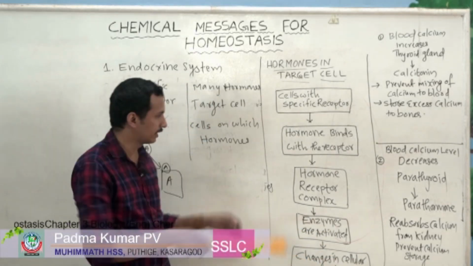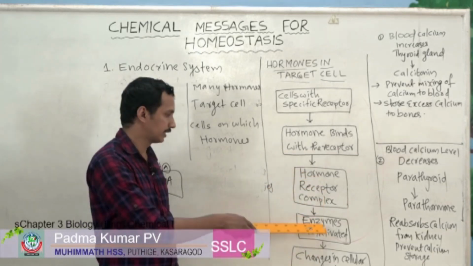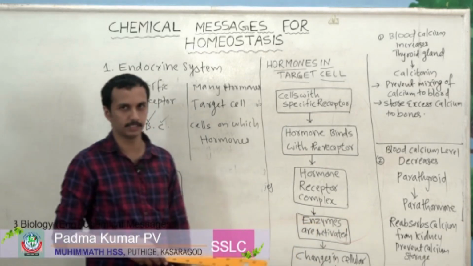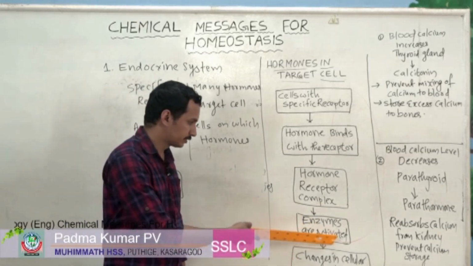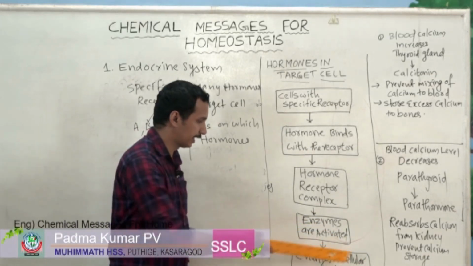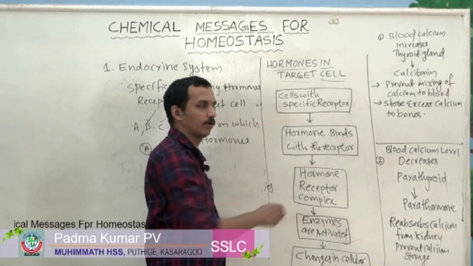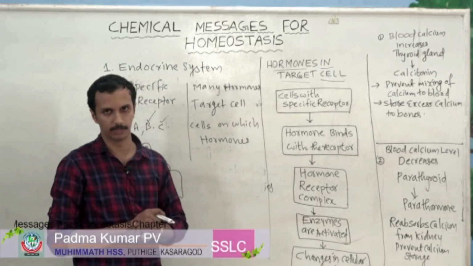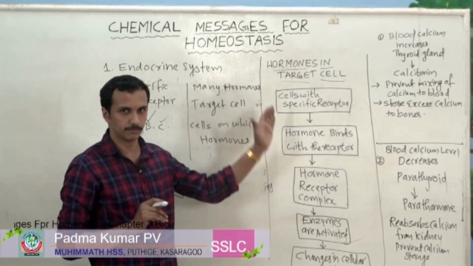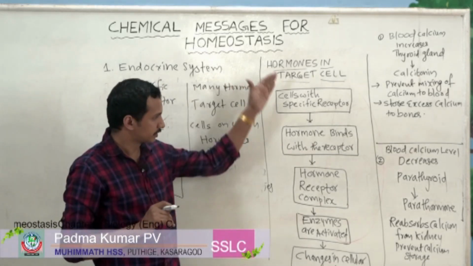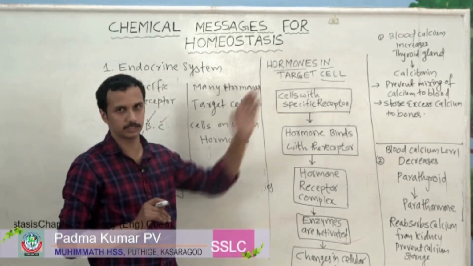So after the formation of the hormone receptor complex, there is a formation of enzymes and these enzymes are activated. At the same time, what happens? There will be changes in our cellular activity. So in this way a hormone works in our body. There are different types of hormones and different endocrine glands, and this chart shows how it works in our body.